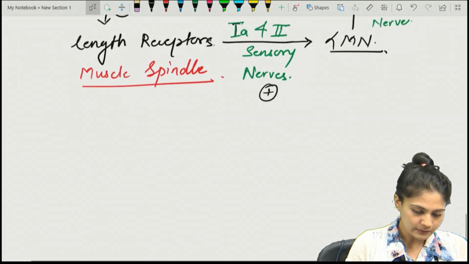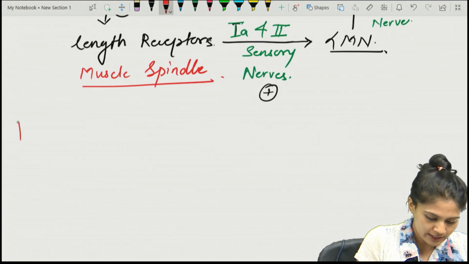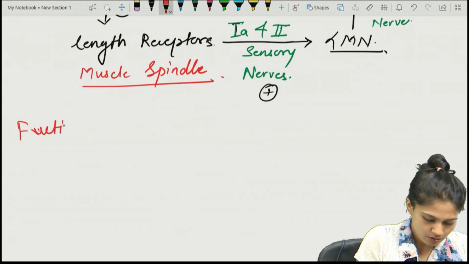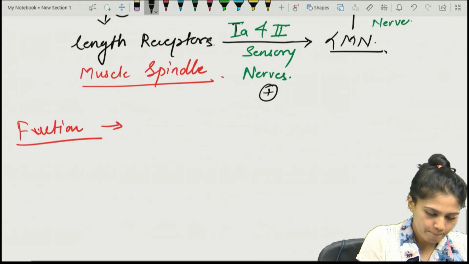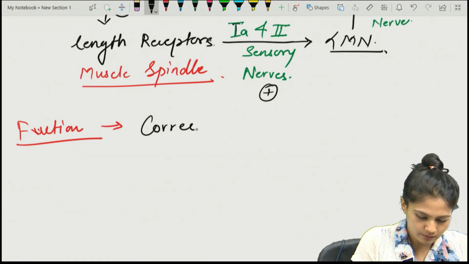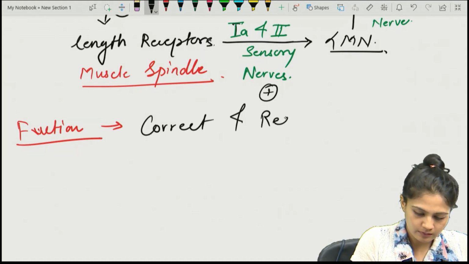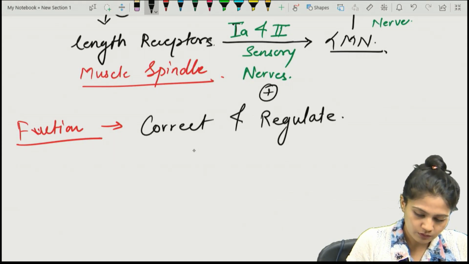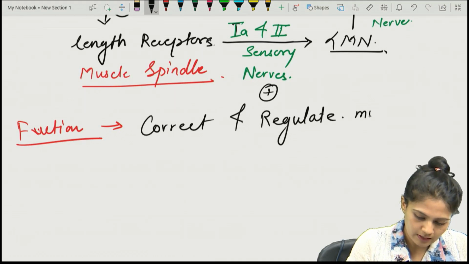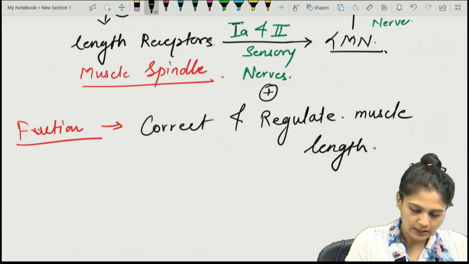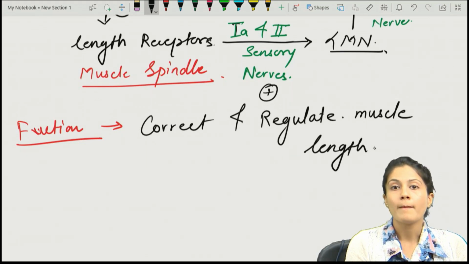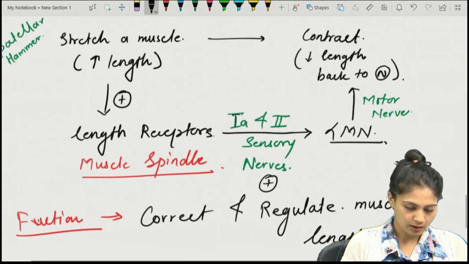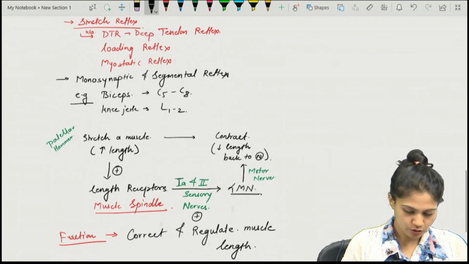So basically, if we have to write the function of stretch reflex in one line, it is to correct and regulate the muscle length. One of the properties is that it corrects and regulates the muscle length. Right? So that is all about the stretch reflex.